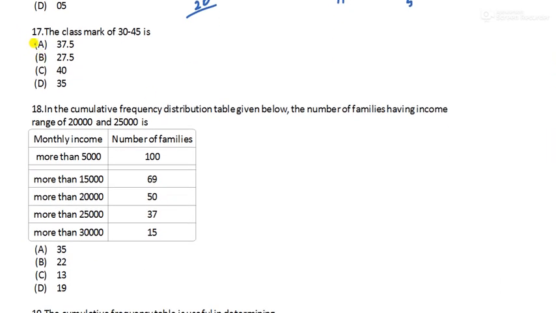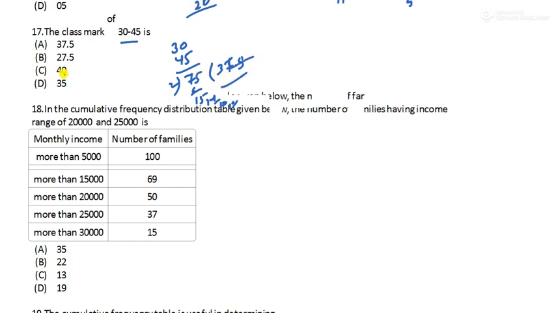Next, question number 17. The class mark of 30 to 45 is dash. So class mark is the middle term of this. When you add 30 plus 45, how much will you get? 75, and just divide it by 2. So 2 3s are 6, 15. Next, 2 7s are 14, plus 1, 10, 0. 37.5 is the right answer. Question number 17 answer is A.